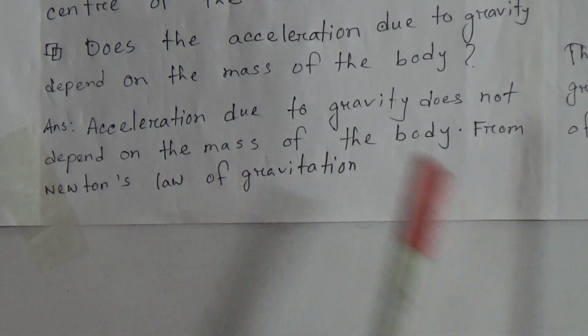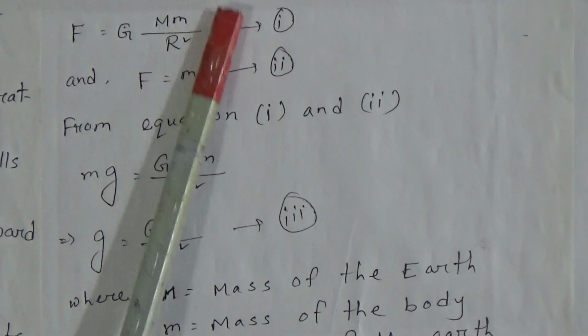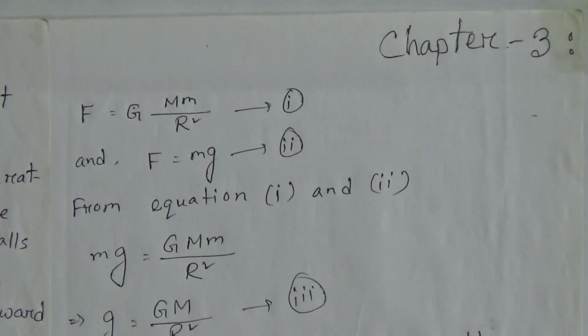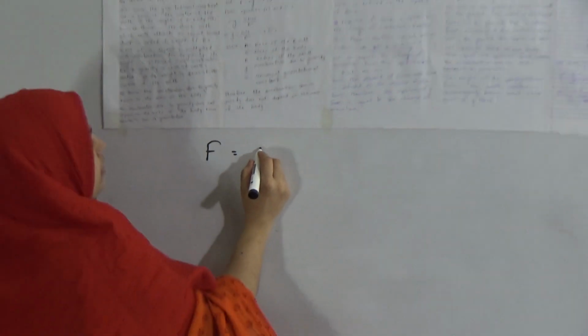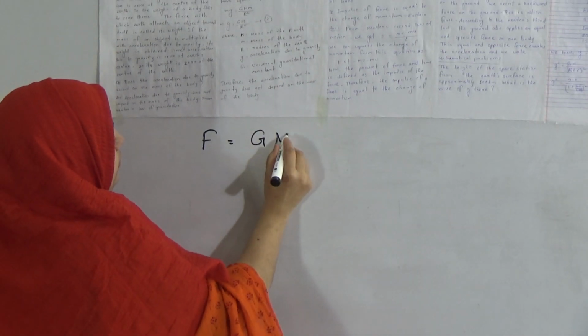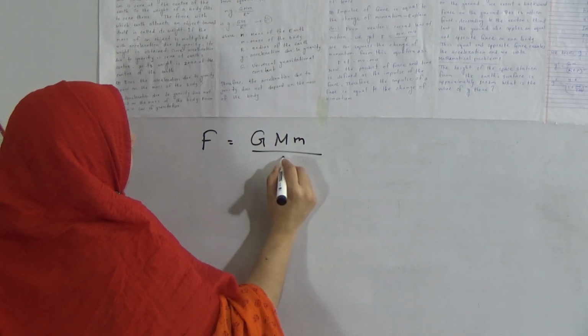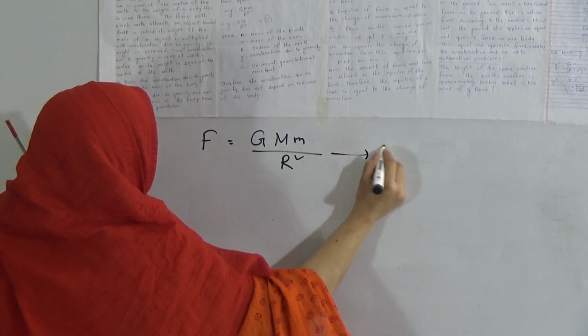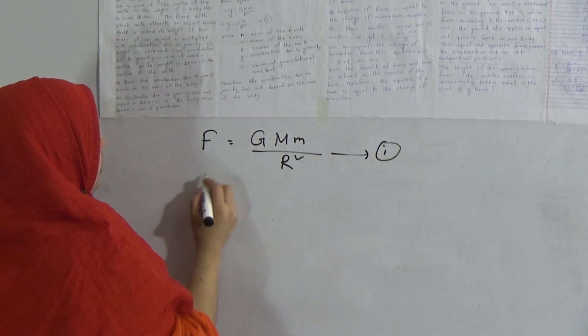Okay, my dear students, we know Newton's law of gravitation is F equals G M m divided by r square. I am writing here: F equals G M m divided by r square. Suppose this is equation number 1.